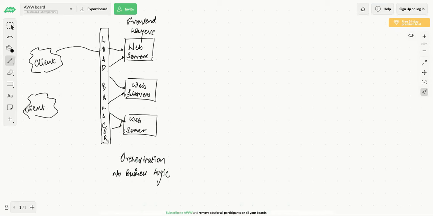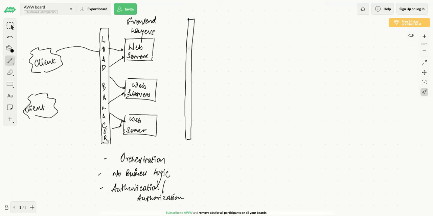Okay, there is one more thing. All the authentication and authorization are done at this particular layer. So this layer is also responsible for doing all the authentication or authorization, if there are any authorizations in place. There should not be any business logic; this is the layer which will be responsible for orchestrating and calling some other services. Now again, we'll have another layer of load balancer here. I'll just write LB.